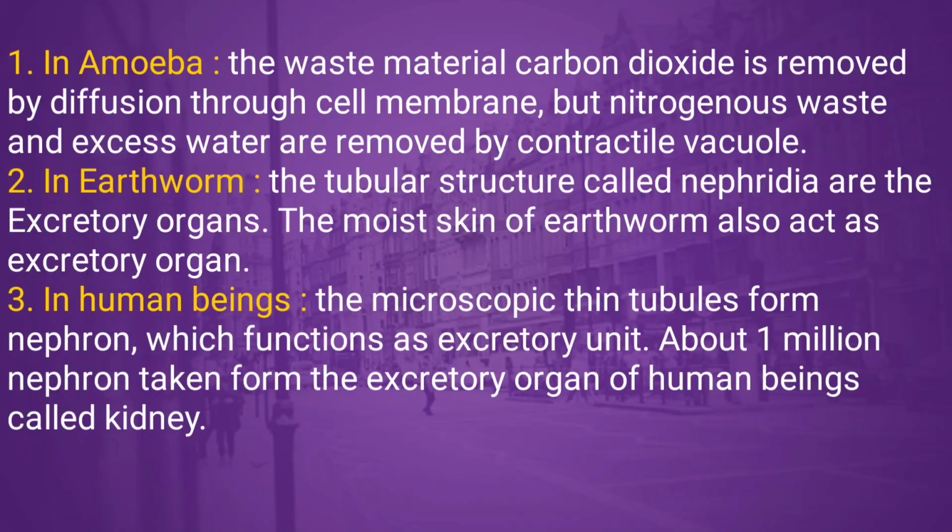In earthworm, the tubular structures called nephridia are the excretory organs. The moist skin of earthworm also acts as an excretory organ. In human beings, the microscopic thin tubules form the nephron, which functions as the excretory unit. About 1 million nephrons together form the excretory organ of human beings called the kidney.